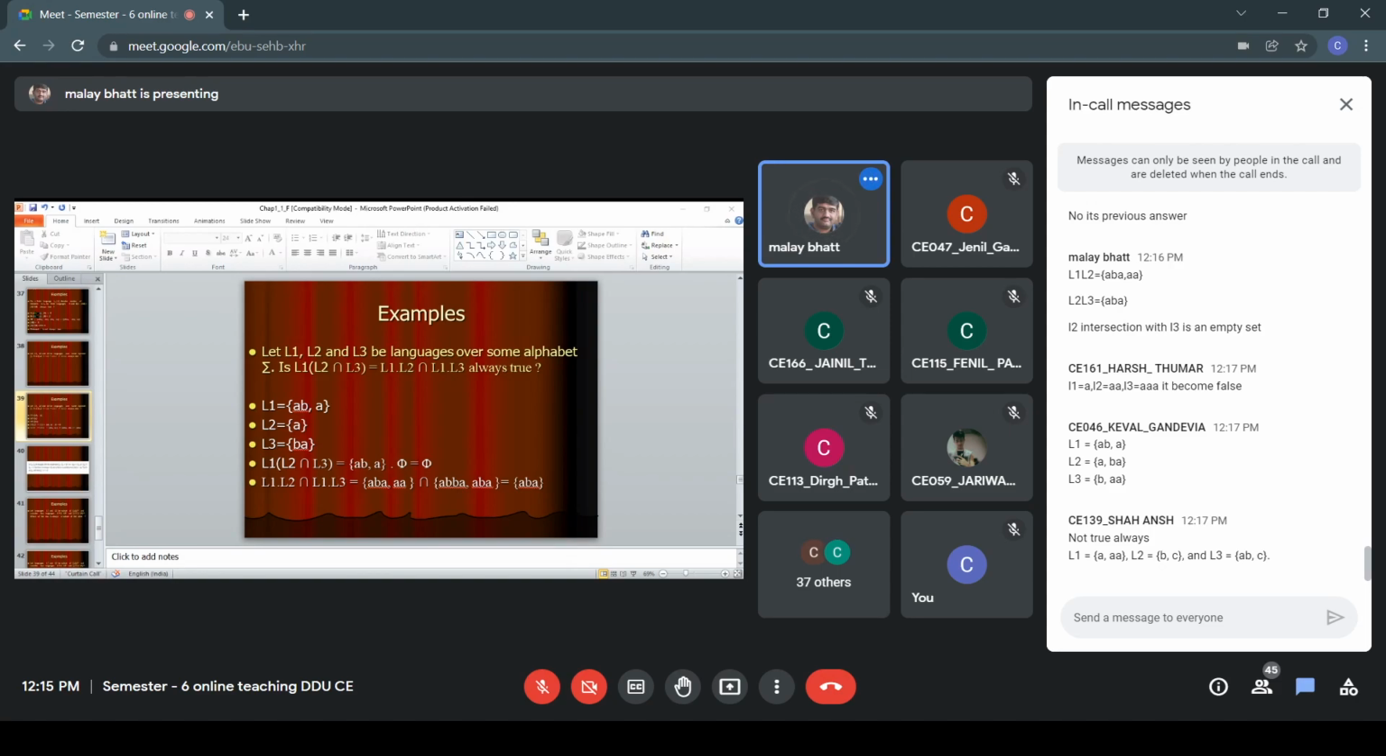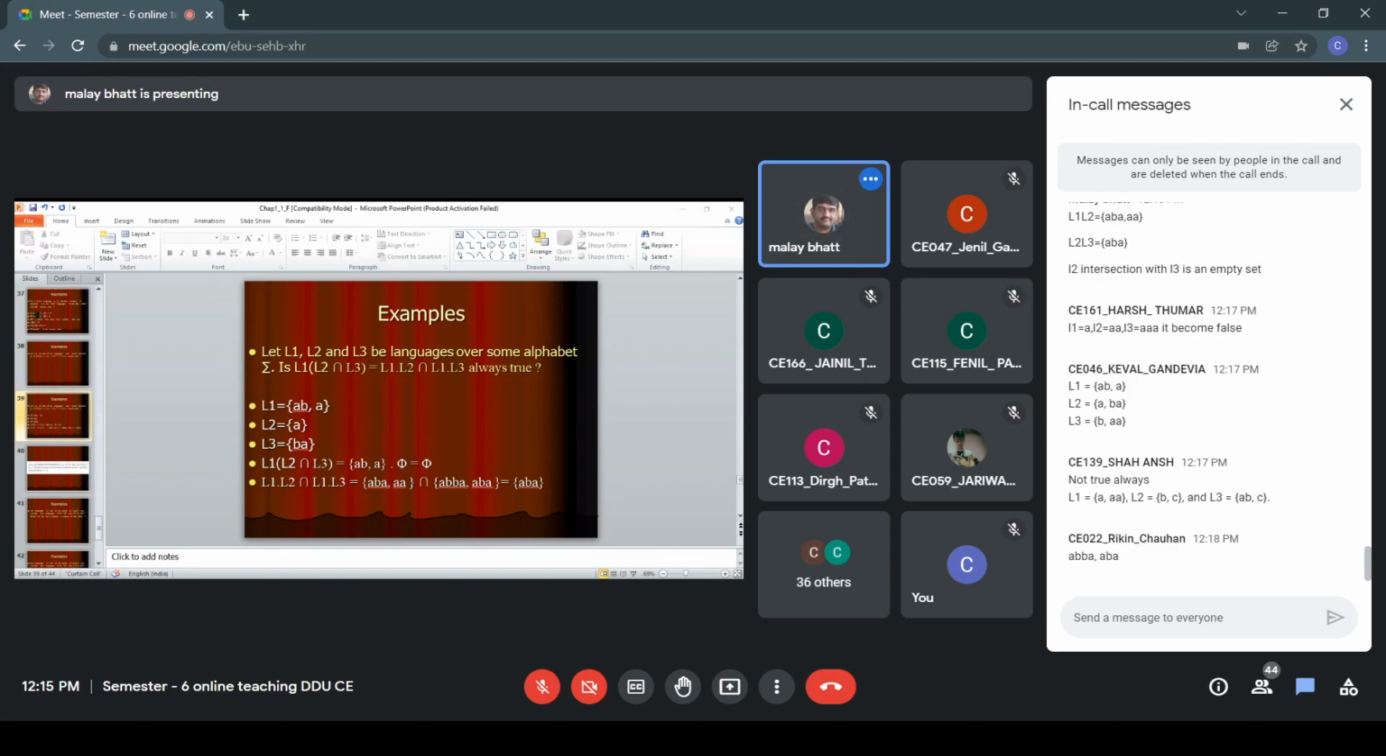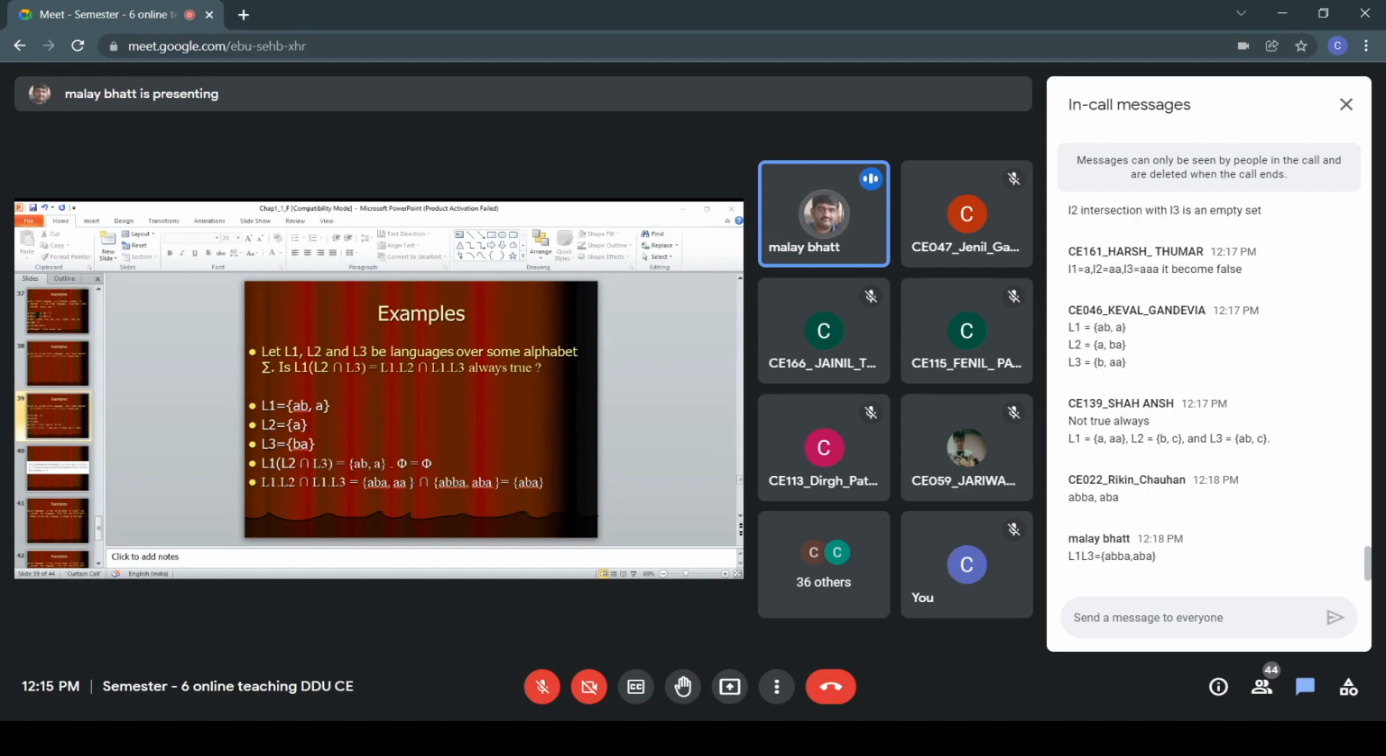Sorry, here it should be L1 L3. L1 L2 we have to find, and then we have to find L1 L3, because we need the intersection of the two concatenations. So L1 L3 will be, in your case, ABBA and ABA. So it is the same as what we have done in the slide.